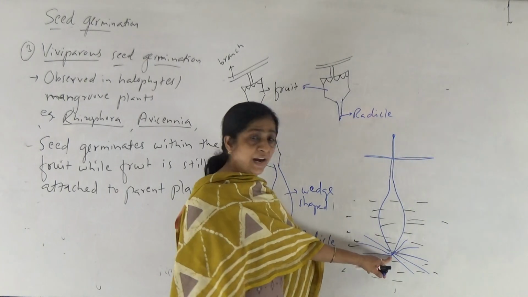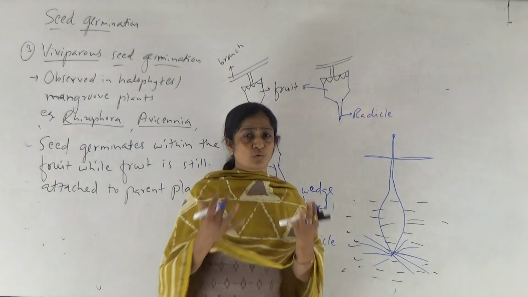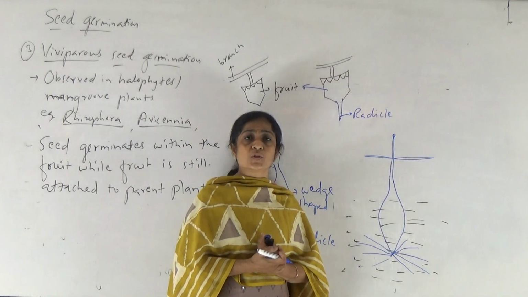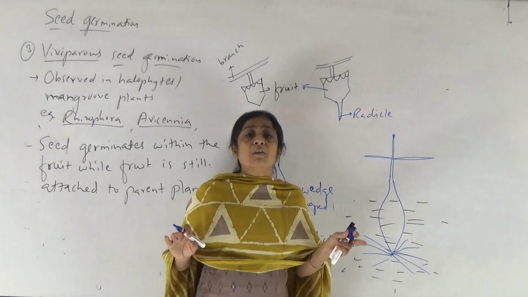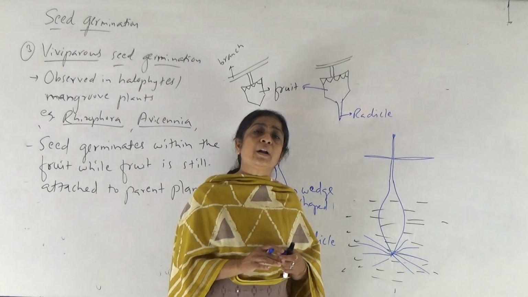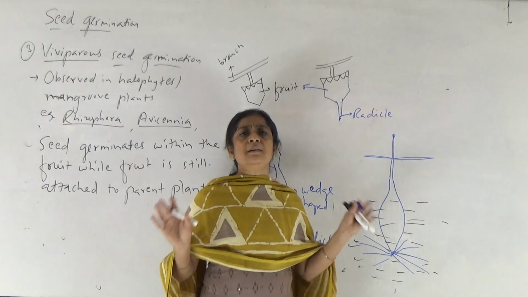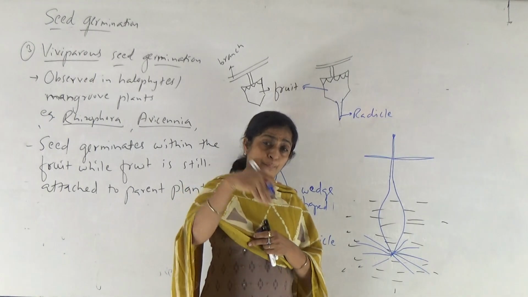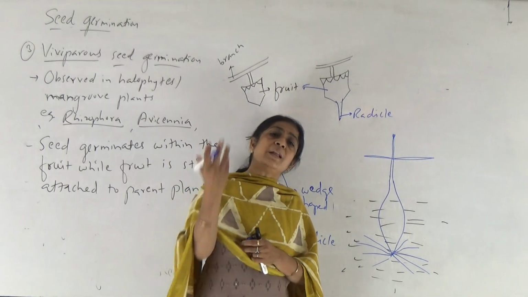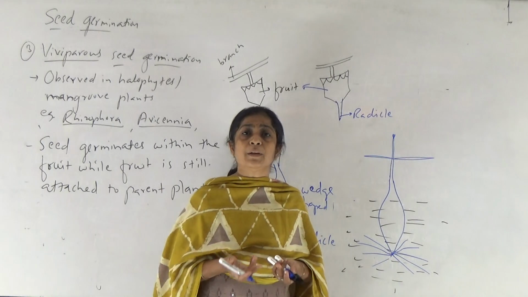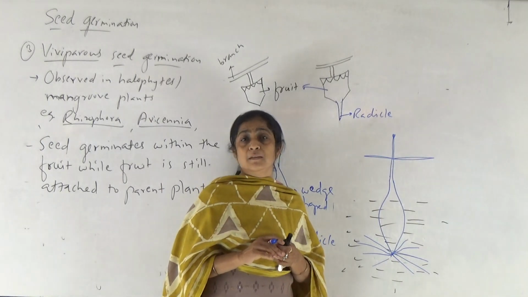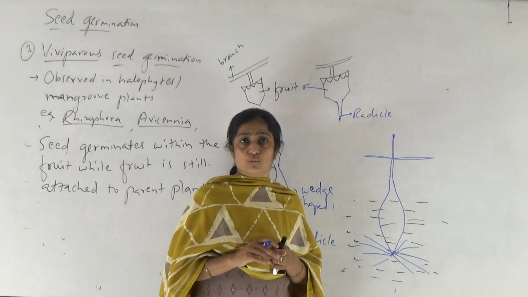Lower tip, that is radical, starts developing lateral roots to fix that structure properly in that muddy soil. But suppose if it lies horizontally, then that plumule may come in contact with the highly hypertonic solution in that soil and it may destroy it. If it lands on the soil obliquely, then also it may develop into a new plant because the plumule does not come in contact with the saline, hypertonic solution, right?